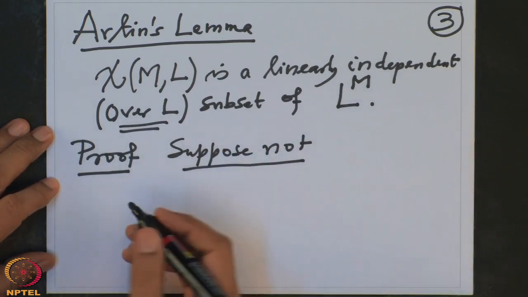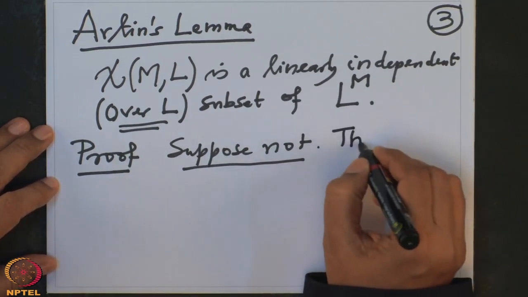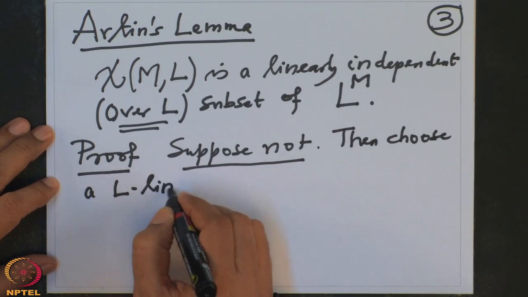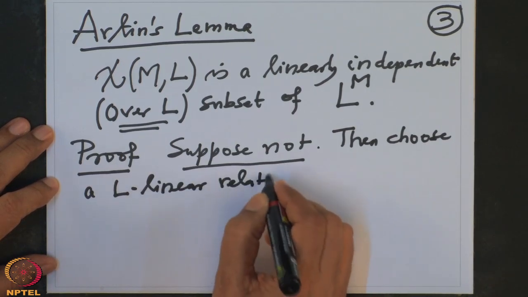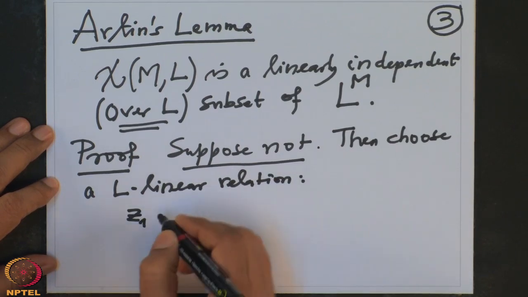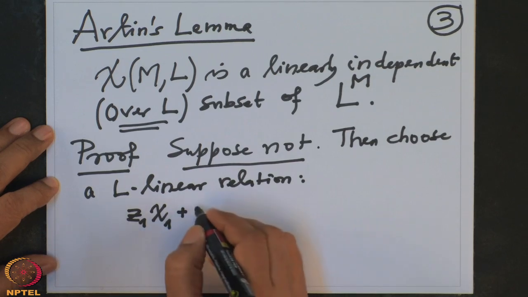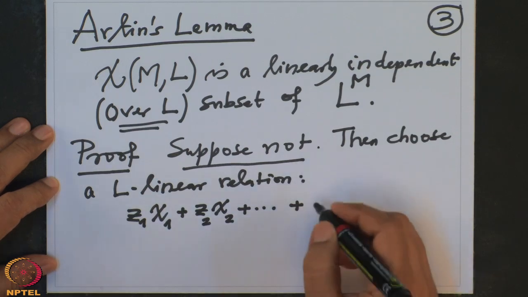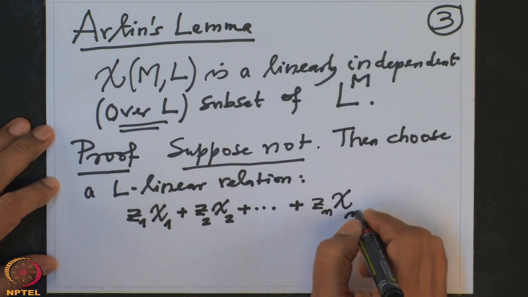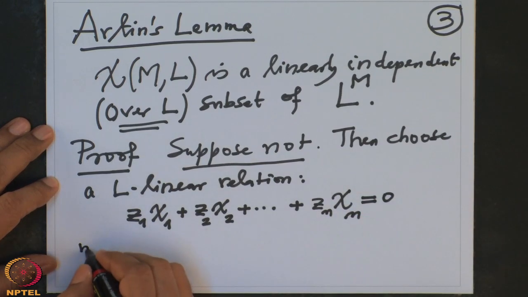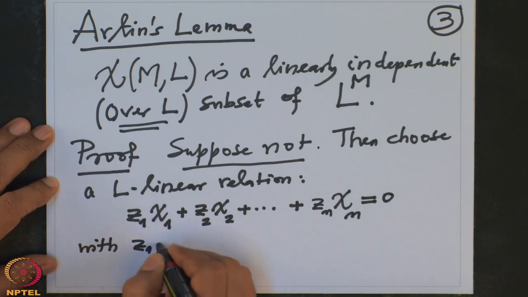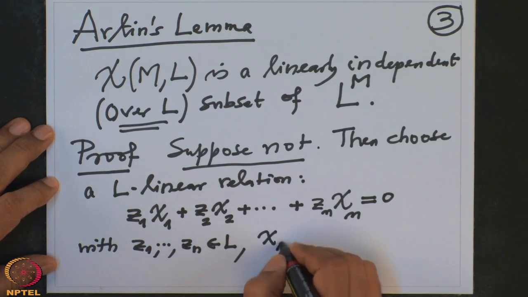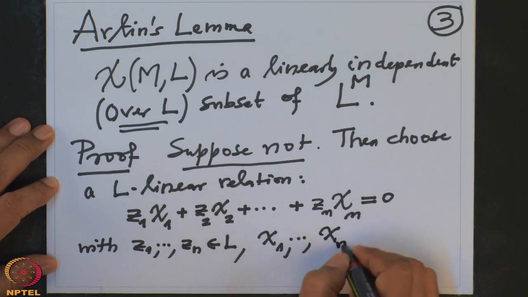So, this means choose an L-linear relation Z1 chi 1 plus Z2 chi 2 etc. up to Zn chi n, and suppose this is 0, where Z1 to Zn are elements in L, coefficients are in L, and chi 1 to chi n, they are characters.